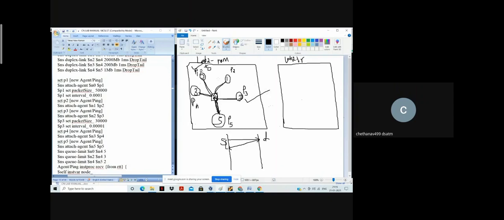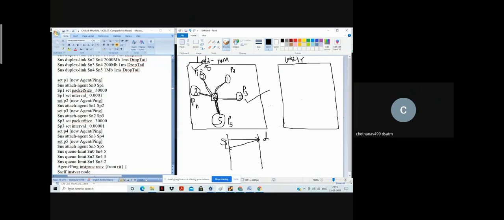So that acts like two sources. You can add even P2 and P4 also as sources. In this program, as has been written here, we have taken only P1 and P3. So these two will create the packets and send them to the destination.